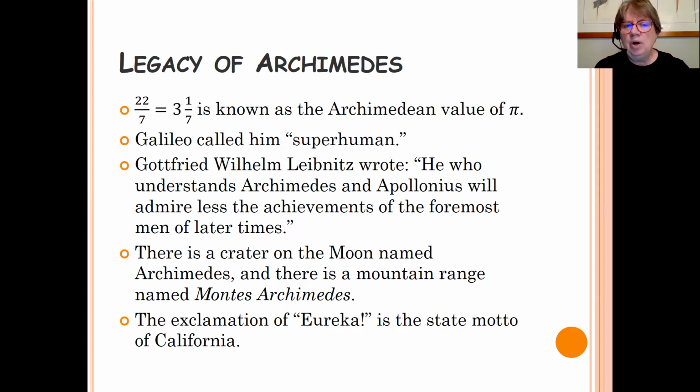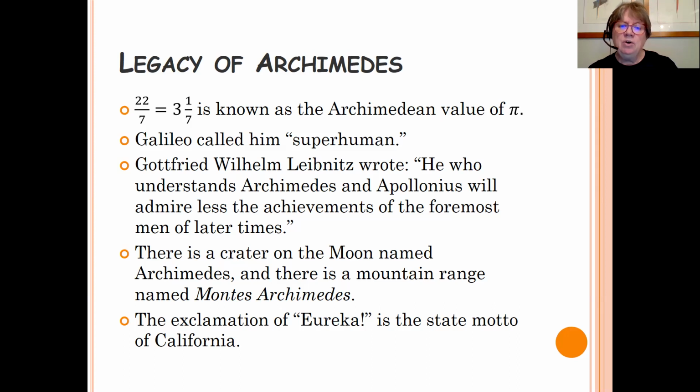And then a little bit later on, in the 1600s to early 1700s, Gottfried Wilhelm Leibniz, one of the co-inventors of calculus, a German mathematician, wrote, "He who understands Archimedes and Apollonius will admire less the achievements of the foremost men of later times." So even though the mathematicians of his time were doing more advanced mathematics, he recognized that the work that these two did, Archimedes and Apollonius, were at the forefront of mathematics for all time.